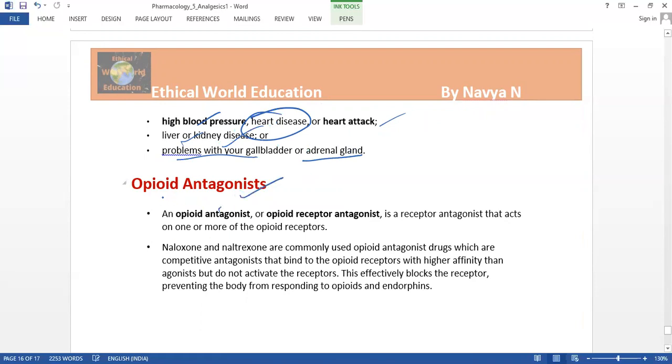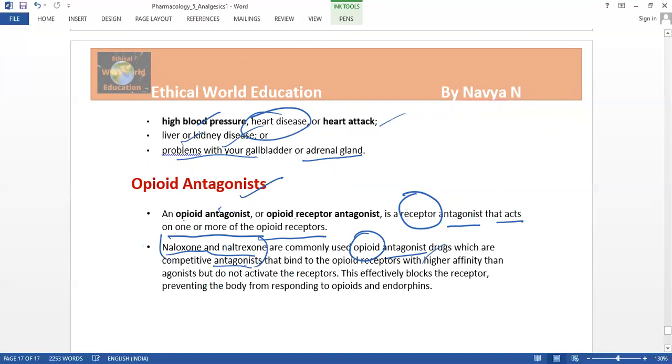And the other is the opioid antagonist. This opioid antagonist, or opioid receptor antagonist, is a receptor antagonist that acts on one or more of the opioid receptors, in a combination form. Naloxone and naltrexone are the commonly used opioid antagonist drugs. So there are two drugs, which are competitive antagonists.